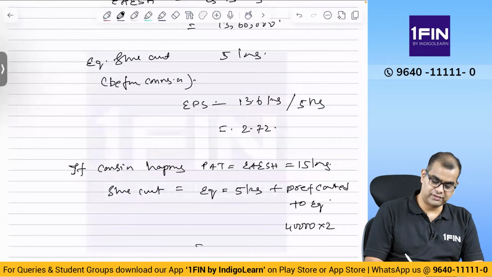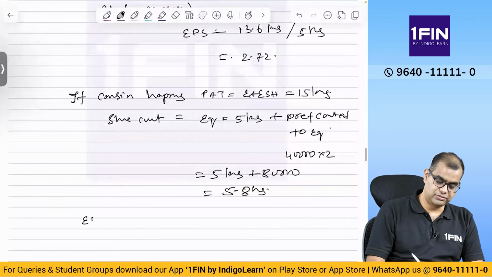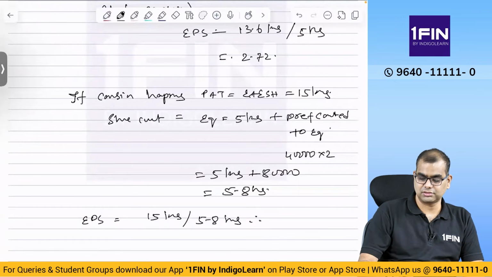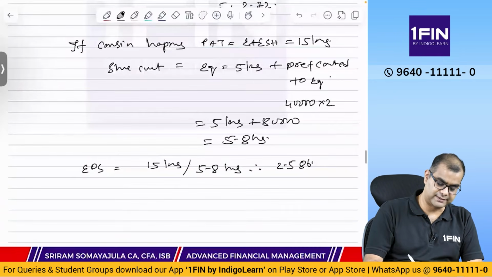This is 5 lakh plus 80,000, that is 5.8 lakhs. So EPS is equal to 15 lakhs divided by 5.8 lakhs, that is equal to 2.586. Now this is one set.